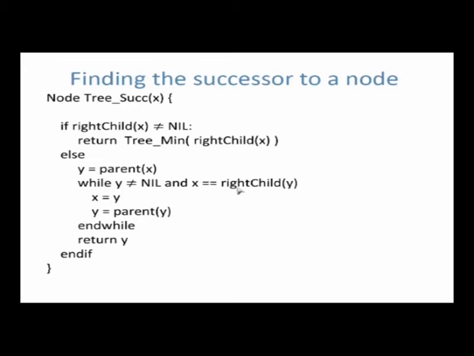You are the right child of your parent means you are going left. So as long as you are the right child of your parent, keep going up till you can't go any further, and when you hit a nil, at that point you take your parent, because you will be turning right. So the parent for you now has to be on the right side. Then you take your parent and print it. That is the successor.